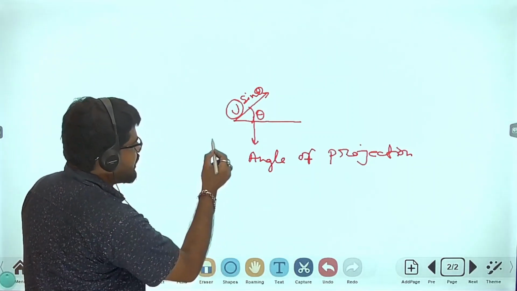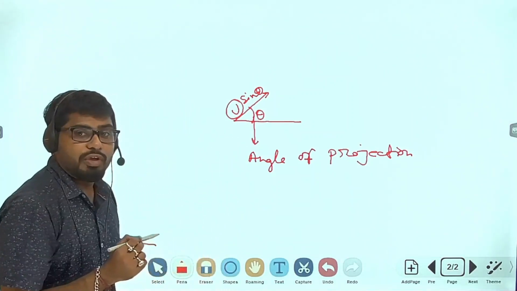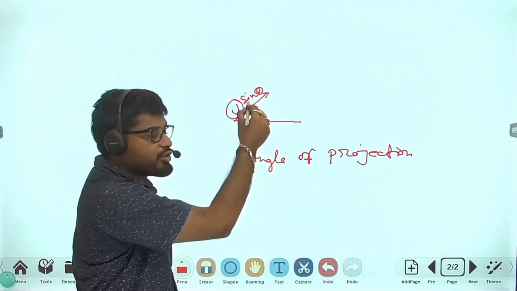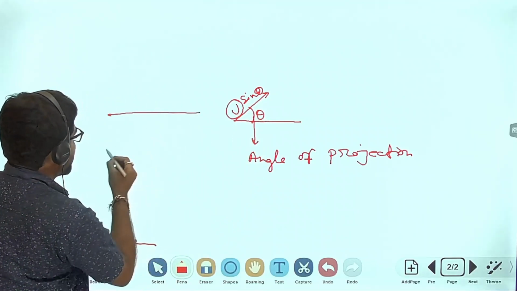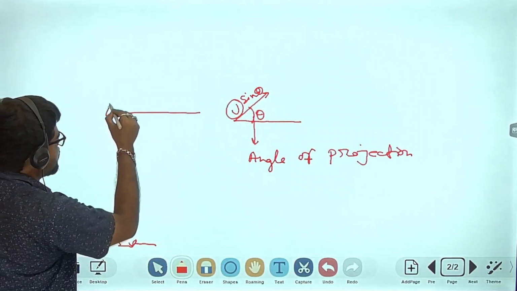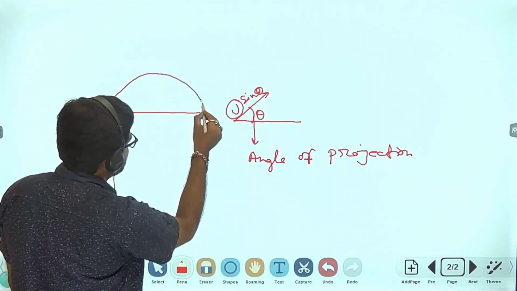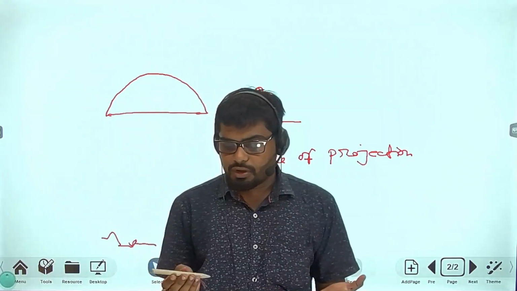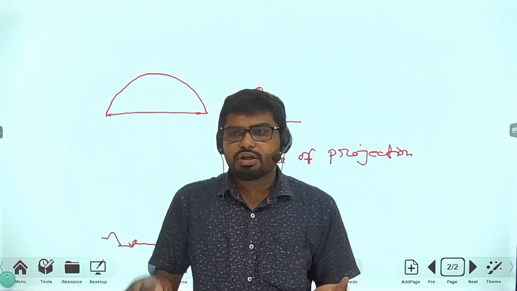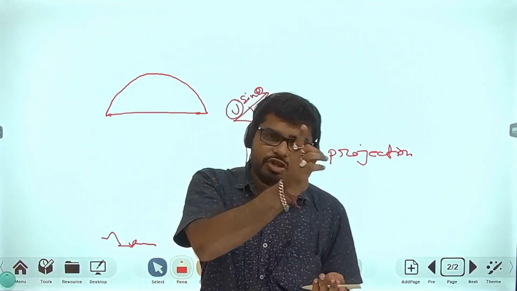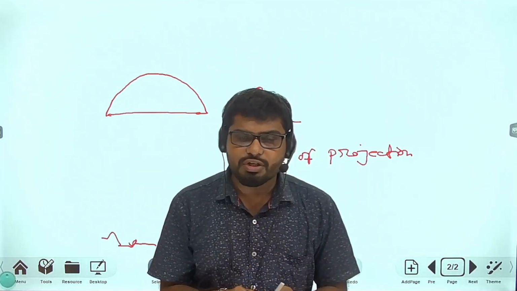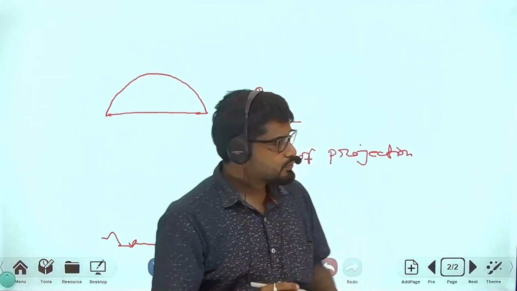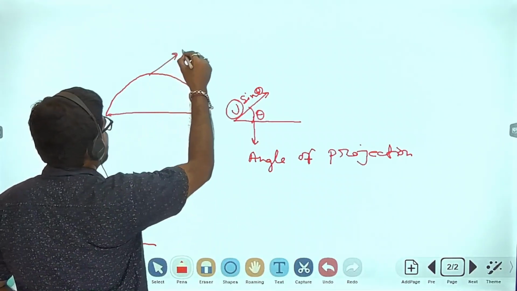When we project an object at an angle, then look at this picture. The object will follow this path. If I project this pen, this path is followed by this object. That means this object follows a path like this. Understand? This path is parabolic.